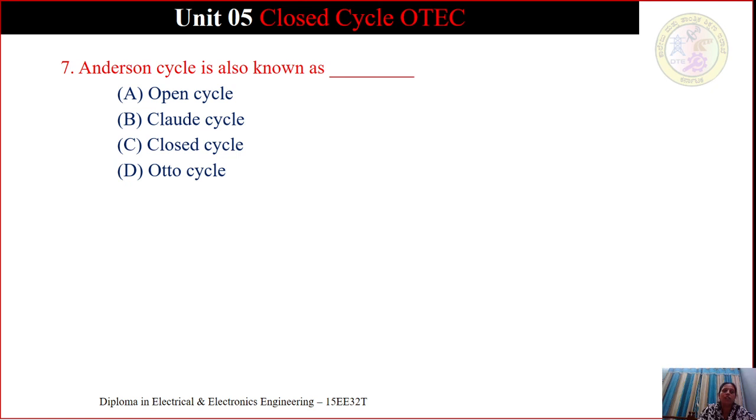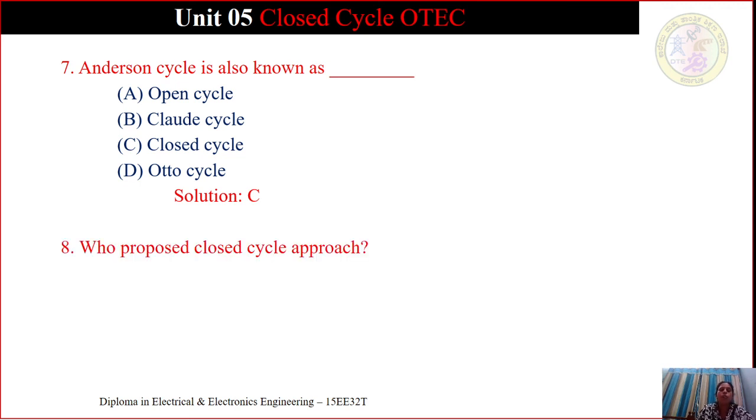The open cycle is also called the Claude cycle, and the closed cycle is also called the Anderson cycle. So the answer is solution C, the closed cycle. The closed cycle utilizes the ocean's warm surface water and cool deep water as heat source and sink respectively, but requires a separate working fluid that receives and rejects heat to the source and the sink via heat exchangers. So solution is C, closed cycle.